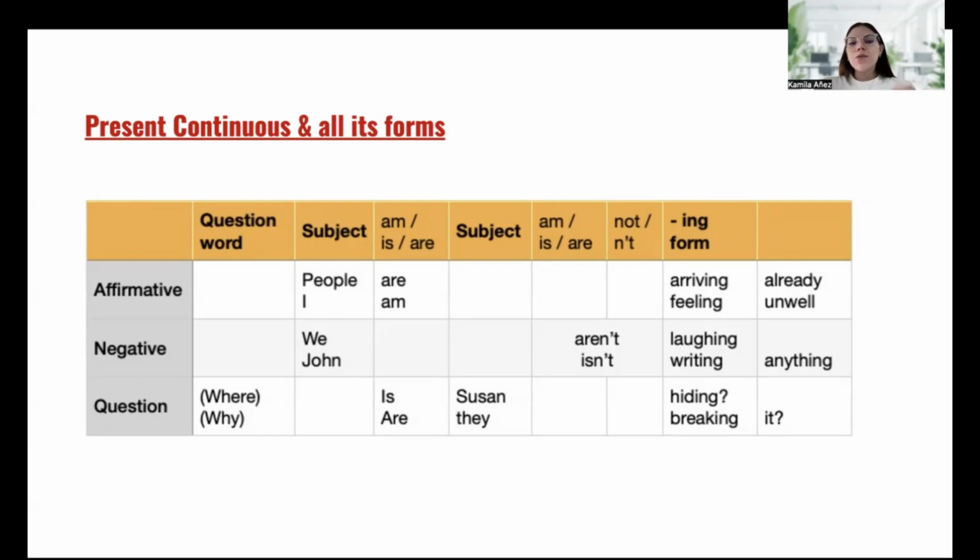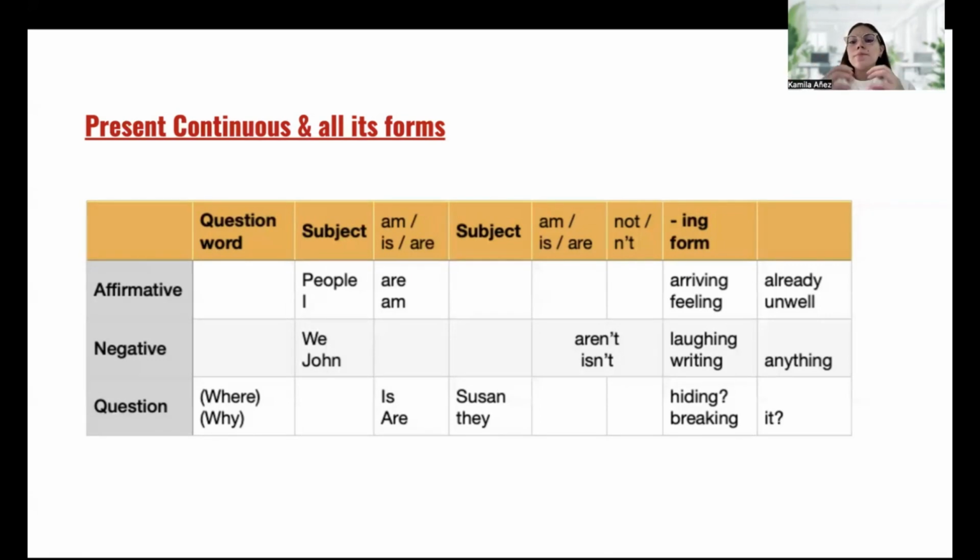Then for negative, we have subject, that will be any subject pronoun, I, you, we, they, he, she, it, or any name you want to use. Then we have the negative form, that will be am, is, are, plus not. So it will be I'm not, aren't, or isn't. And ing form. For ing form, we can use the verb plus ing at the end of the verb, plus a complement.